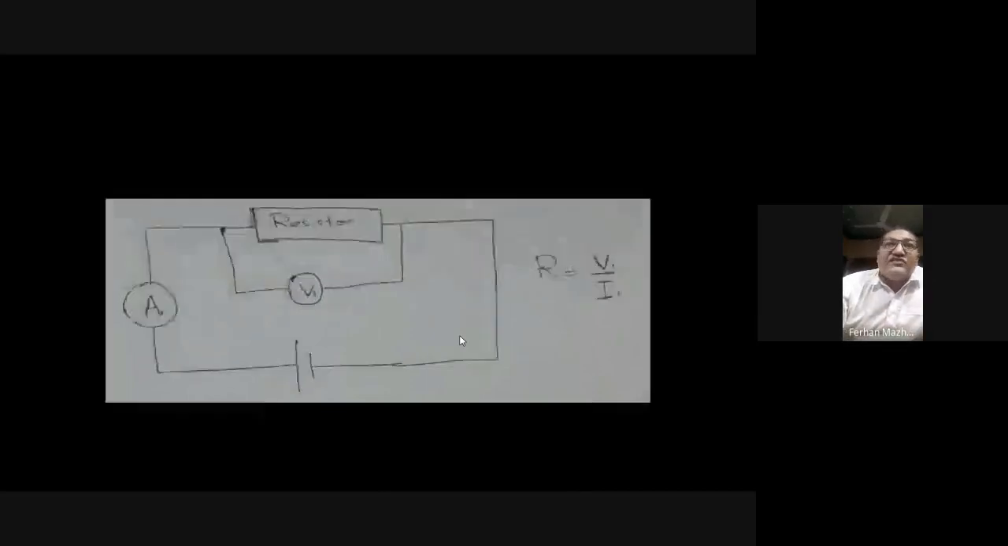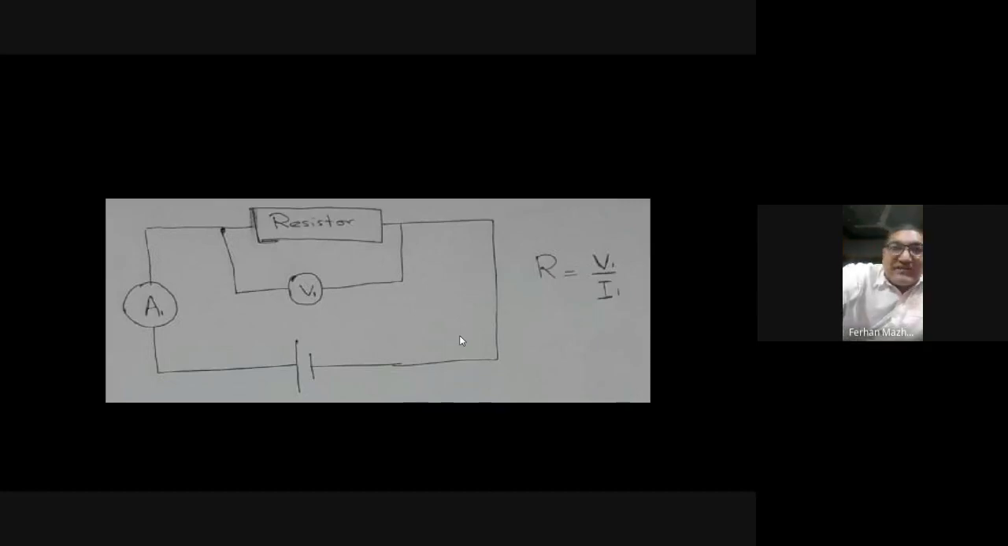The next thing in these two slides which we have learned is how to actually measure the resistance of a component, of a resistor. You connect it with the battery, you put an ammeter with it, the ammeter is connected in series, and the voltmeter is connected in parallel. You switch on this circuit, divide the reading of the voltmeter by the reading of the ammeter, and that will give you the resistance of that component or resistor.